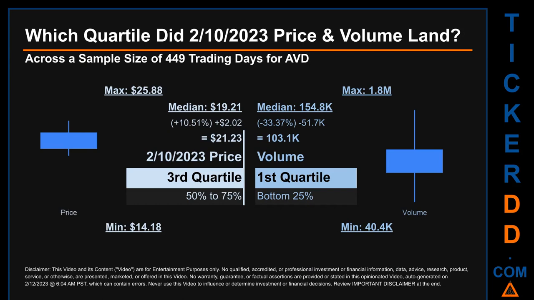Descriptively, AVD has a median price of $19.21, therefore, the 10th of February 2023 price was higher from that middle marker by 10.51%. The day's volume of 103.1 thousand was less than the median by 33.37%.